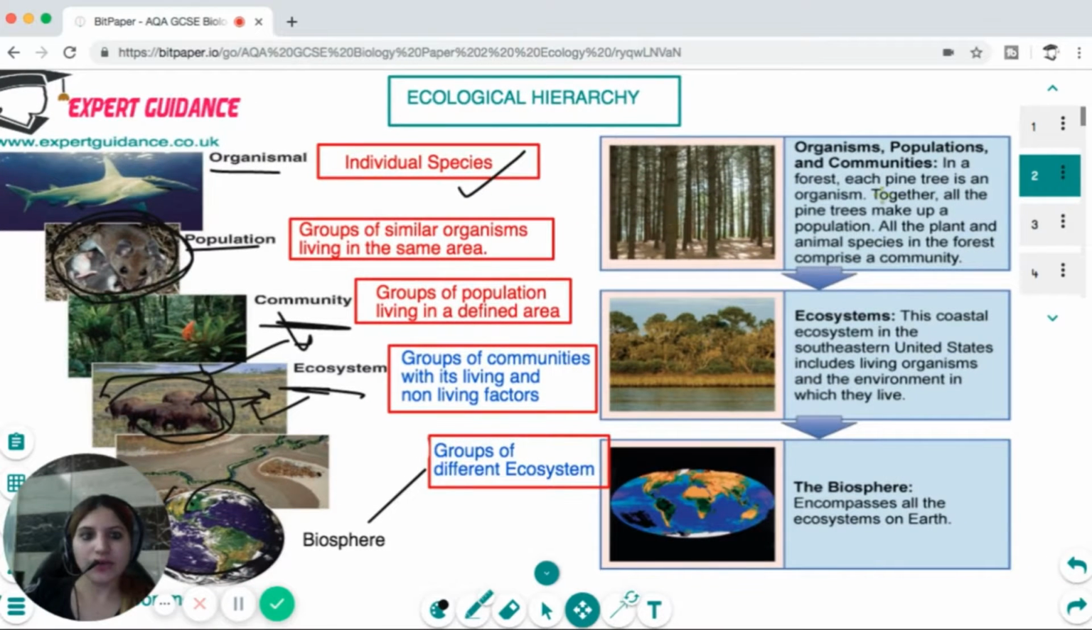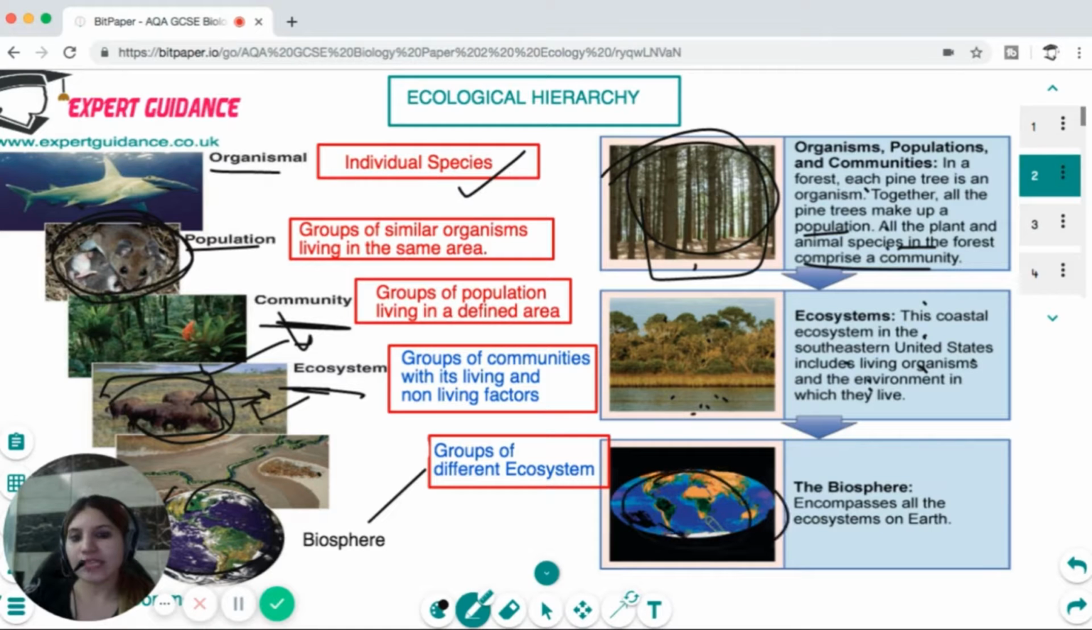So in a forest, each pine tree is an organism. Together, all the pine trees make up a population, and all the animals and the plant species in a forest make a community. Then all these groups of communities form an ecosystem. This coastal ecosystem in the southeastern United States includes living organisms and the environment which they live in, which includes the air, water, soil, and the biosphere encompasses all the ecosystems on the earth.